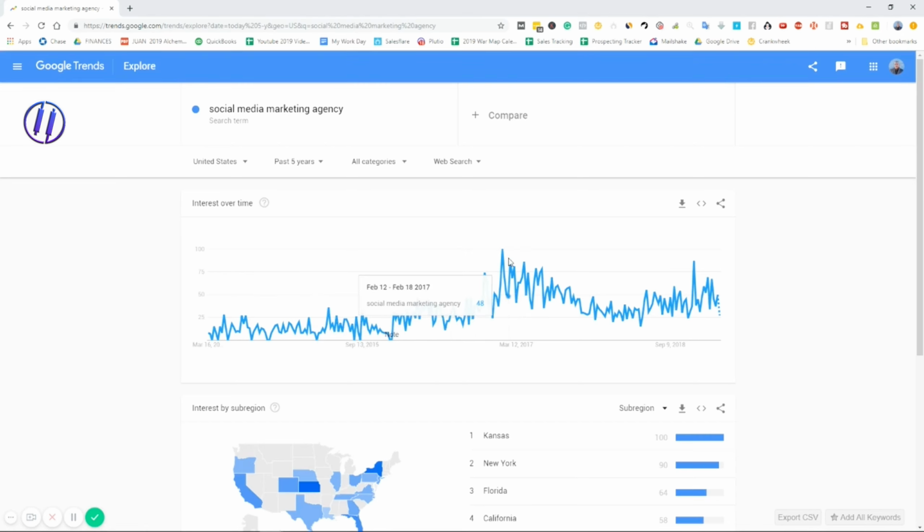Up here at the peak, we had 69, then it takes a little bit of a dip, but then it's coming back up. One of the most lucrative ways to make money online nowadays is starting your own agency, and looking at how you can help local businesses generate new leads and sales. But that's beside the point here.